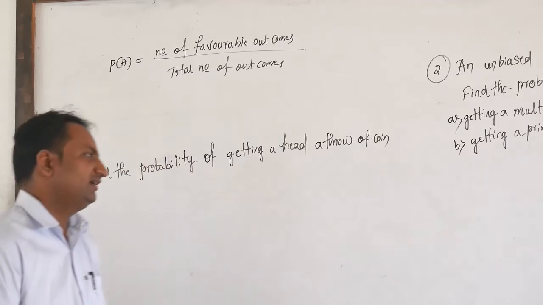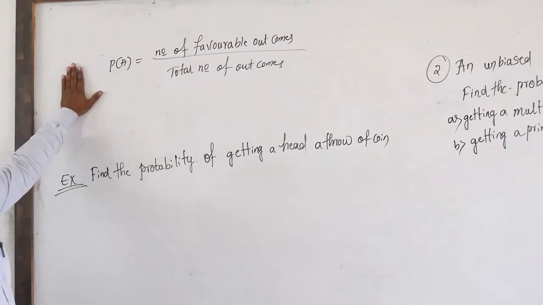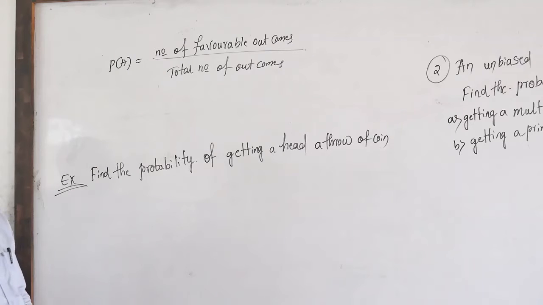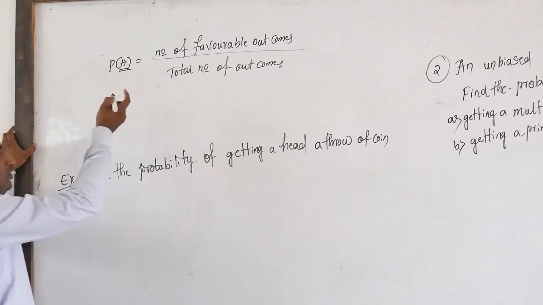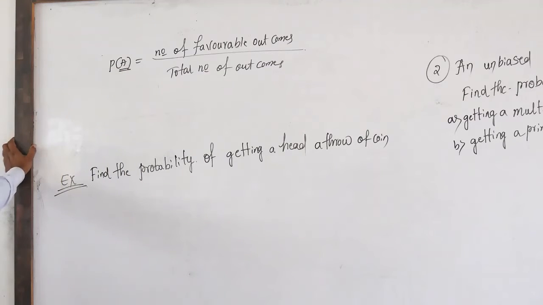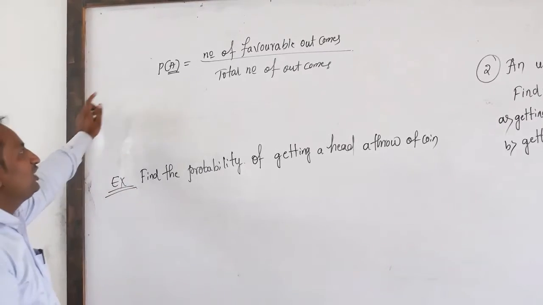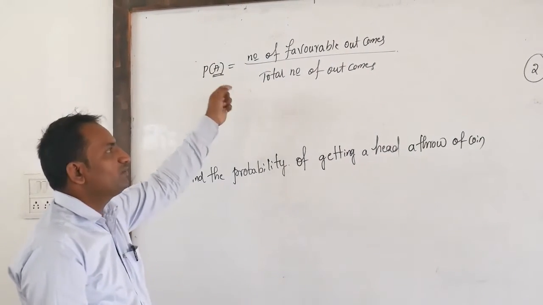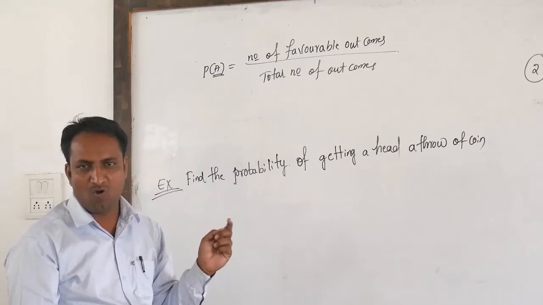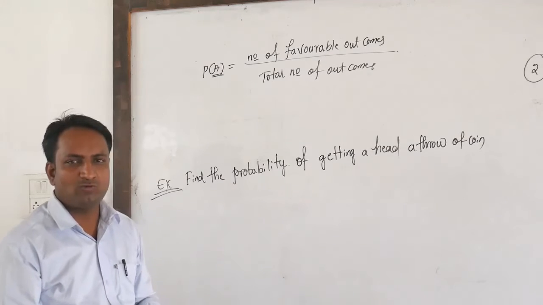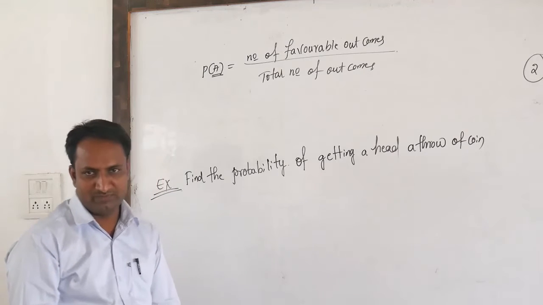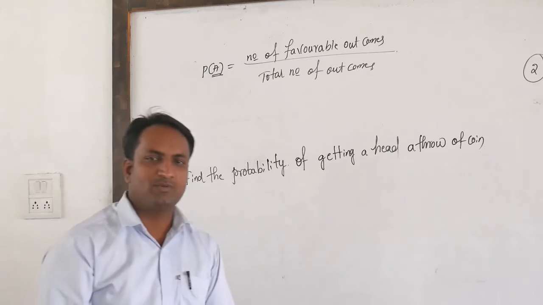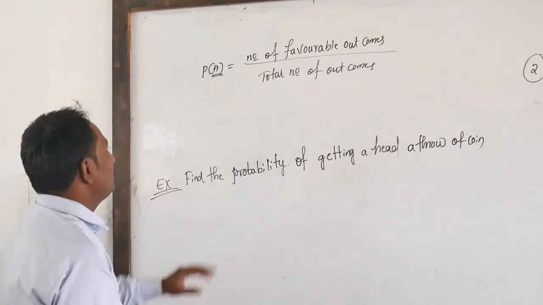Here is an important definition, probability of an event. Consider one event A. The probability of that event is the ratio of the number of favorable outcomes to the total number of outcomes. This is the definition of probability of an event.